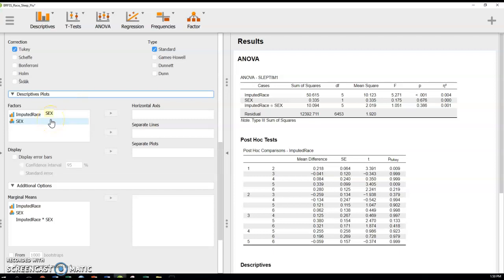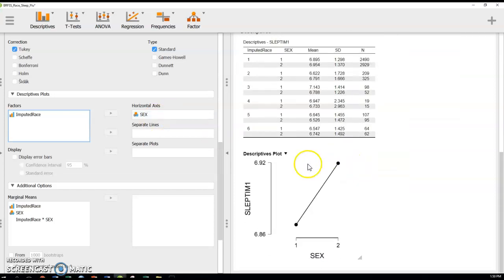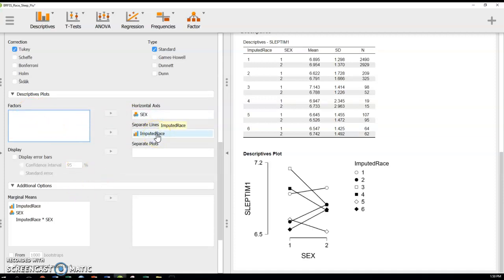I want to visualize what's going on with this ANOVA, especially with a two-way where there are several things going on. You should have your 2 factors there. Choose the factor with fewer categories, and in my case that would be sex, because there's just male and female compared to race. I'm going to put that as my horizontal axis, the one with fewer categories. You don't need to do that. This is more just to help me visualize it a little bit easier. And then my imputed race there I'm going to put in as the separate lines variable. We'll talk about that in an interpretation video.